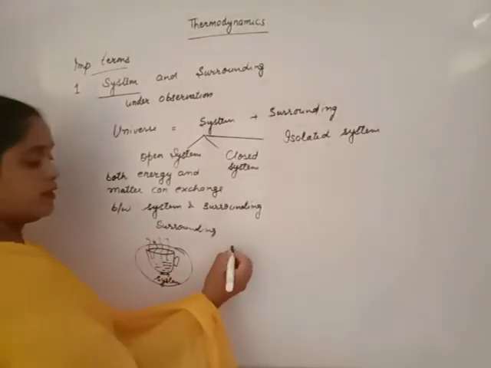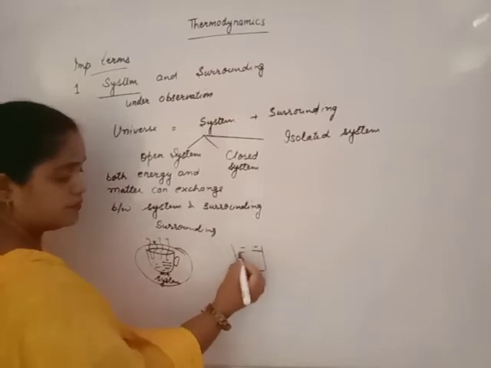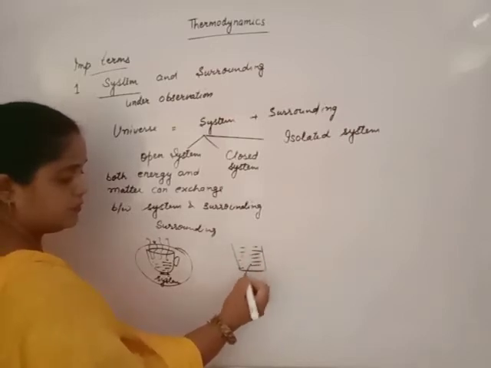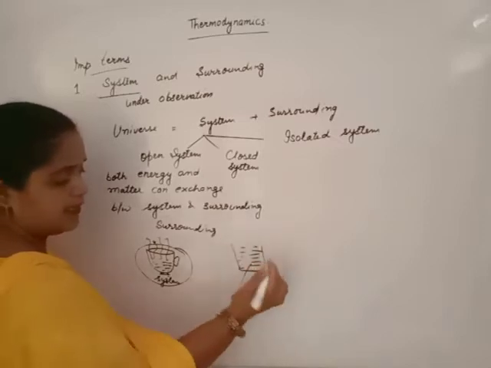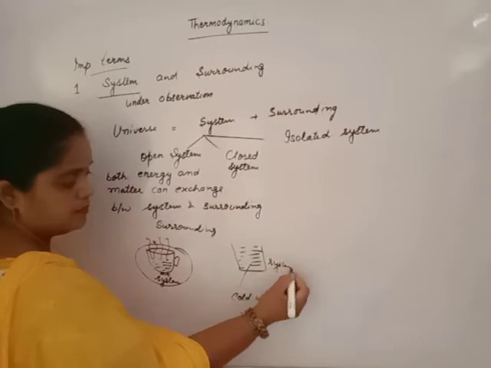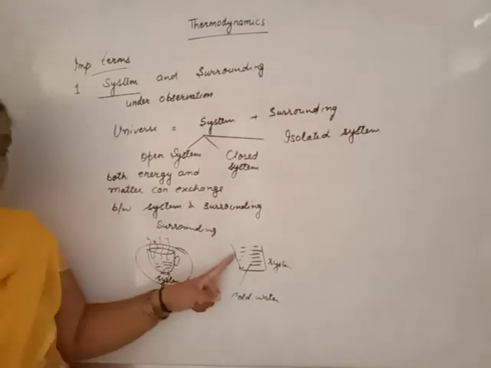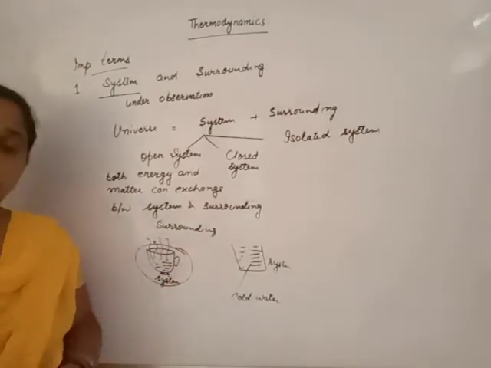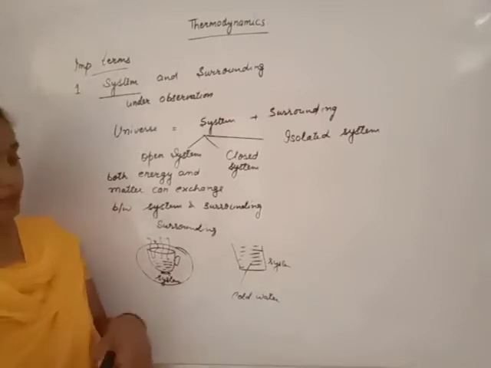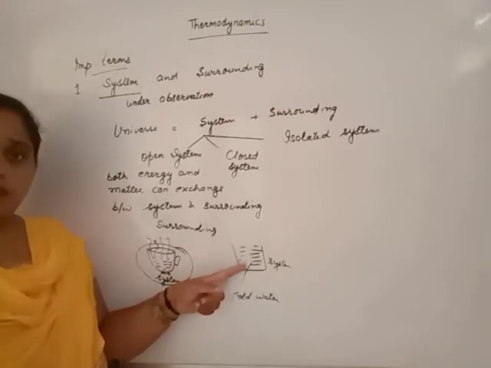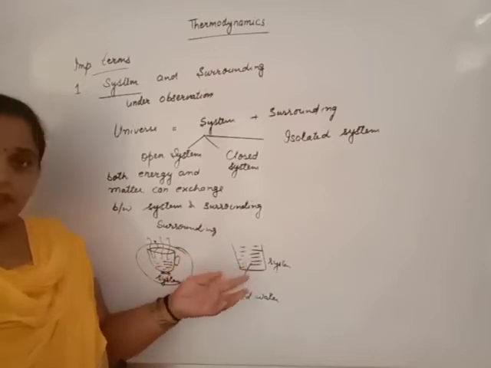Another example, beta, you have a glass of cold water. This glass of cold water acts as system and the remaining portion is surrounding. When a glass of cold water is put on a table in a room, after some time you will see the temperature of water starts to rise.